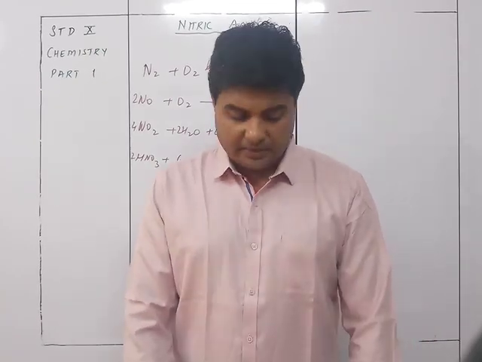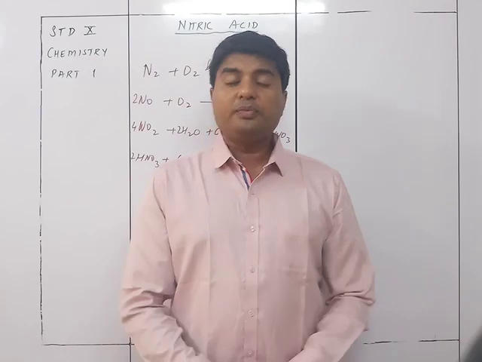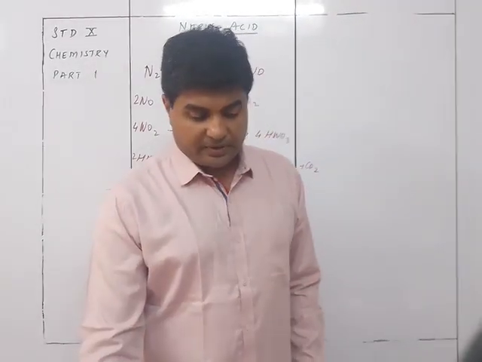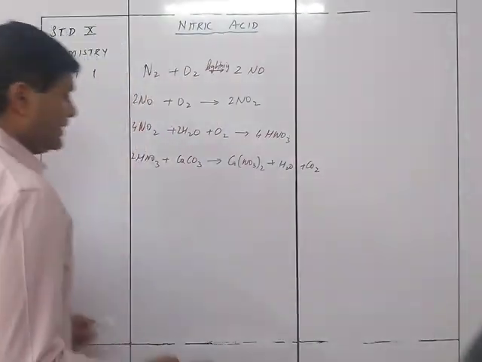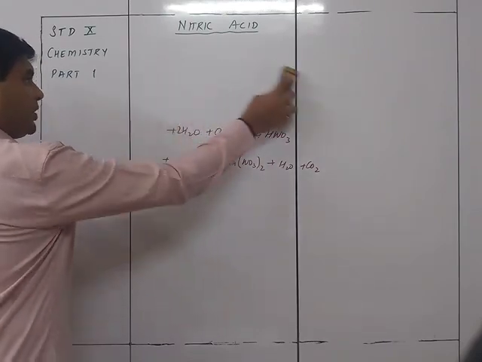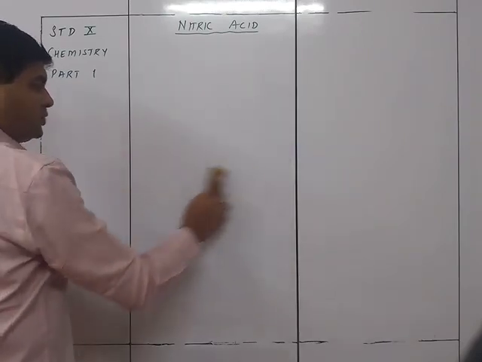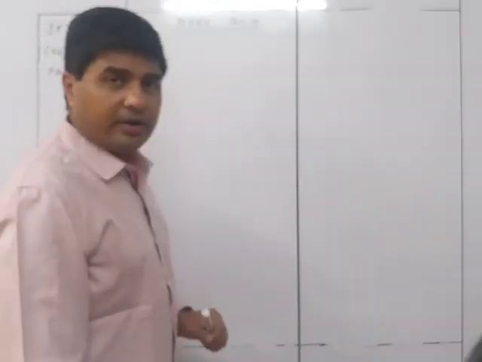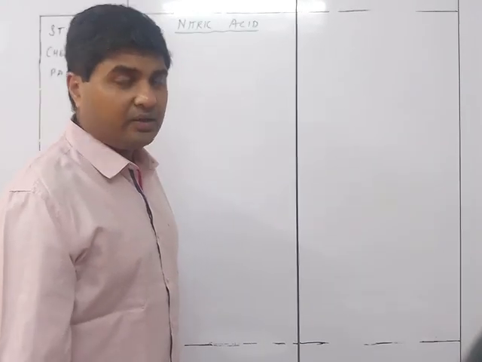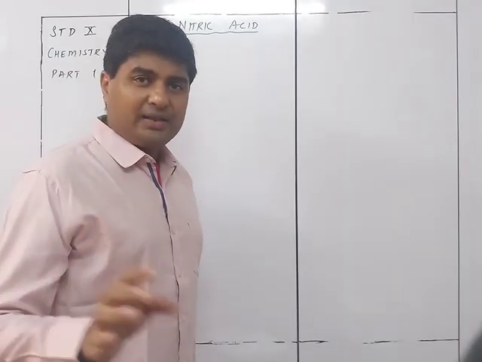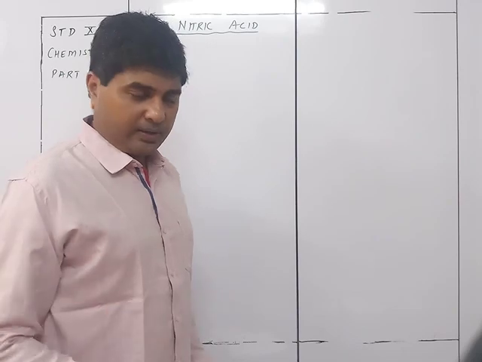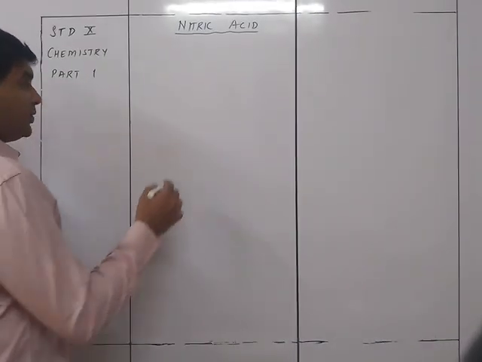Now we come to the formation of nitric acid in the laboratory. So the laboratory process is a very simple process, because here you are just going to mix two compounds and accordingly you are going to get the resultant thing. You are not going to add anything. So that's the thing over here.